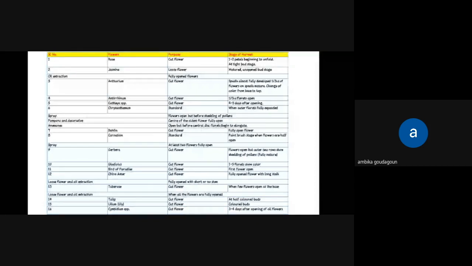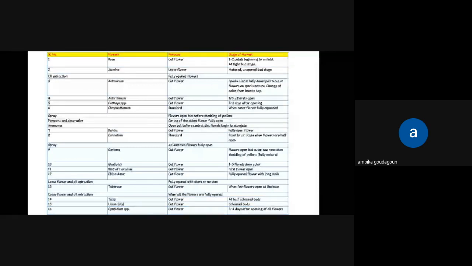Cattleya species of orchids, it's 4 to 5 days after opening. And chrysanthemum, it should be fully expanded. Coming to dahlia, it is also fully expanded flowers. Coming to carnation, the paint brush stage is the most promising stage for harvesting carnation. Coming to gerbera, the petals should show the pollens. It should be fully mature and show the pollens. That is the major indicator in gerbera.